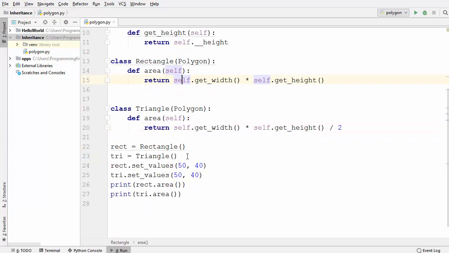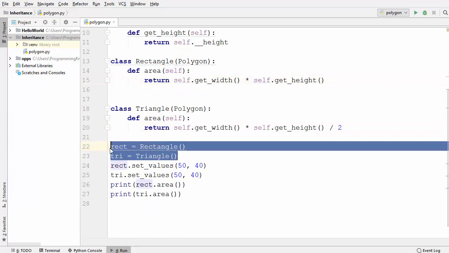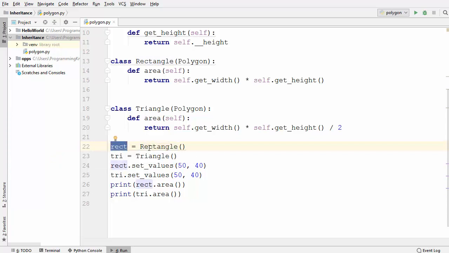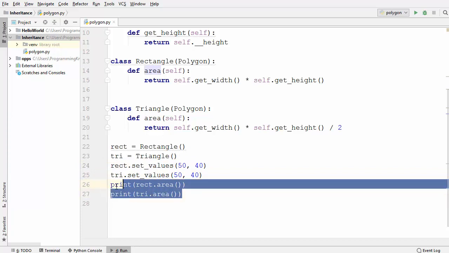Now we have seen this example in which we have created two instances of the classes. One is a rectangle object from the rectangle class and the other is a triangle object from the triangle class. First of all, we used the set method, which comes from the polygon class. It's not part of the rectangle or the triangle class, and it sets the values of width and height. Then we just called the area method from these two classes to give us the area.